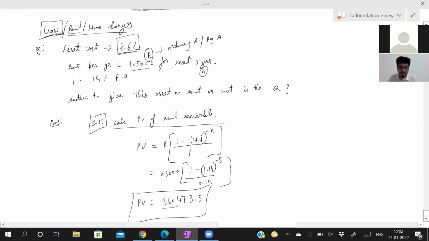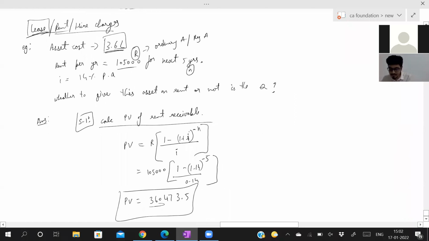So this is your step 1. You got the present value. Now what is step 2? Step 2 is you have to calculate whether it is more than or not. Step 2 is the asset cost. How much is the asset cost? 3,60,000. They have given it in the question itself. Now compare. So what is the conclusion?